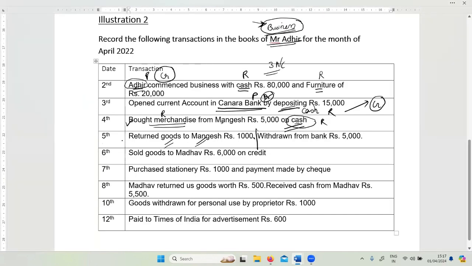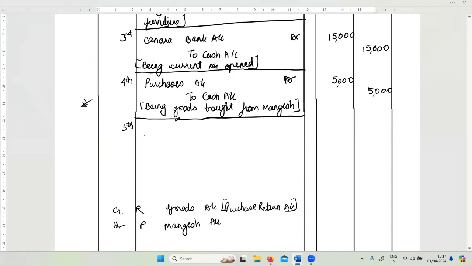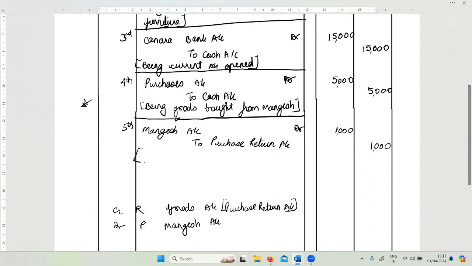So let's write the transaction on 5th. We have purchase returns. Mangesh is receiving the goods back. Mangesh account debit 1000. To purchase return account 1000. Got the understanding of this transaction? The reason is because goods are going out, but in what format? Not in the format of sales, but in the format of purchase returns. So we write here, being goods returned to Mangesh.